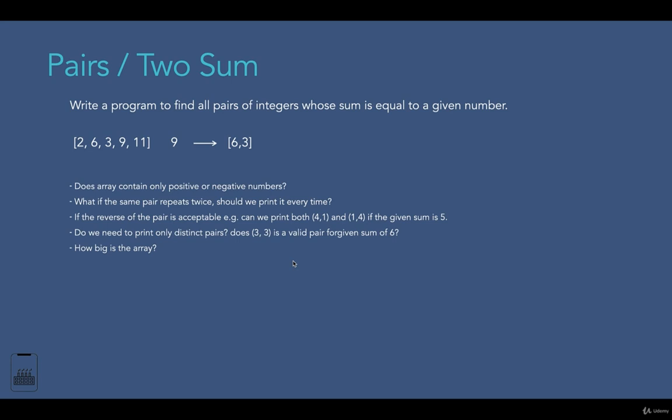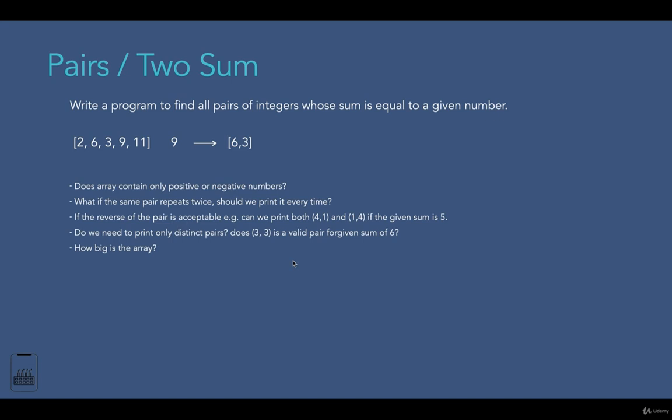Is the reverse of the pair acceptable? For example, can we print out 4-1 and 1-4 if the given sum is 5? Do we need to print only distinct pairs? Is 3-3 a valid pair for a given sum of 6? How big is the array? Such questions demonstrate that you have understood the question very well.